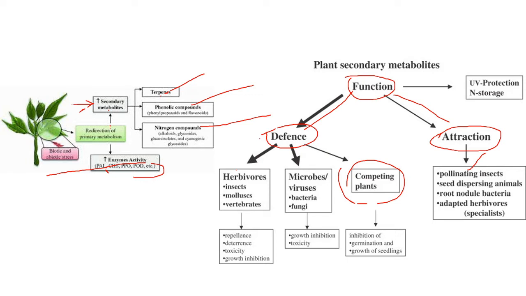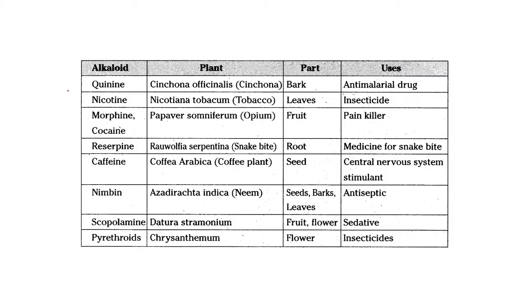Okay, you should know the difference between secondary metabolites and primary metabolites. If you take the classical examples: antimicrobial drug, insecticide and painkiller, medicine, snake bite, central nervous system stimulant, antiseptic and sedative, and insecticides. The classical example is nicotine. Nicotine is found in Nicotiana tobacco. The leaves having the nicotine content are used as a bioinsecticide.